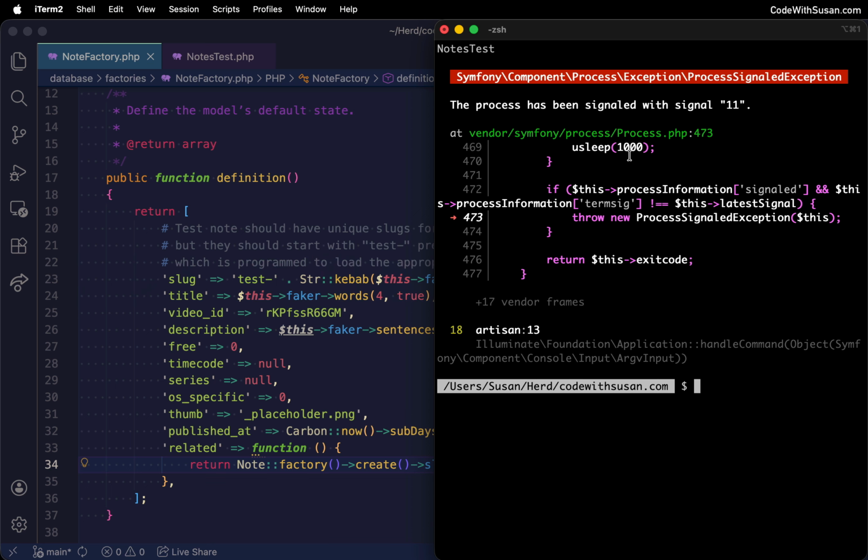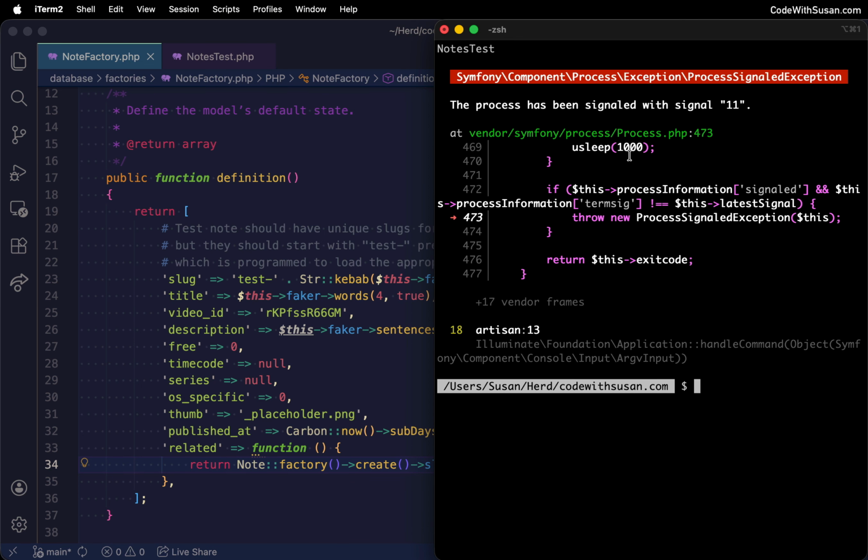Now, the reason I'm making this video is because I chased my tail for a while when troubleshooting this, especially with AI chat programs. It was very heavily focused on there being something wrong with Chrome or the Chromedriver itself. And this makes sense. Signal 11 is a segmentation fault. It means that a process crashed at the operating system level. So in Dusk's case, Symfony launches Chrome as a child process, and if Chrome crashes, you get this exception. And technically Chrome was crashing, but the browser itself wasn't the root cause, it was my code.